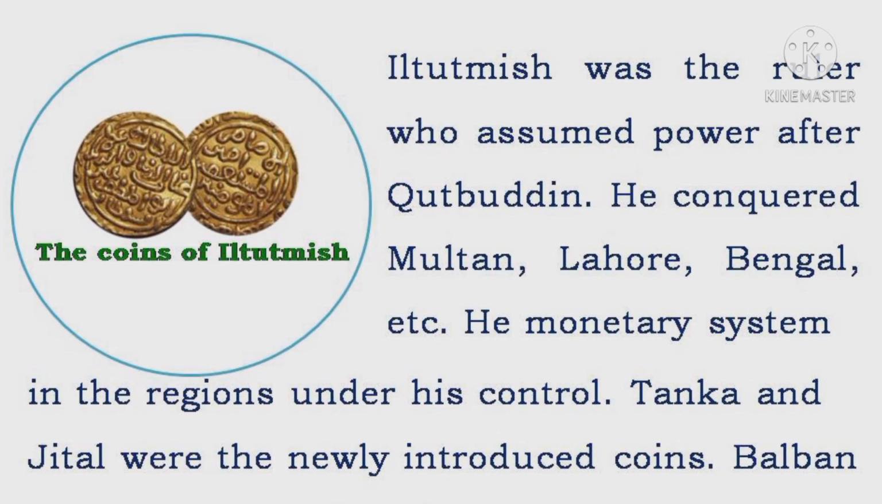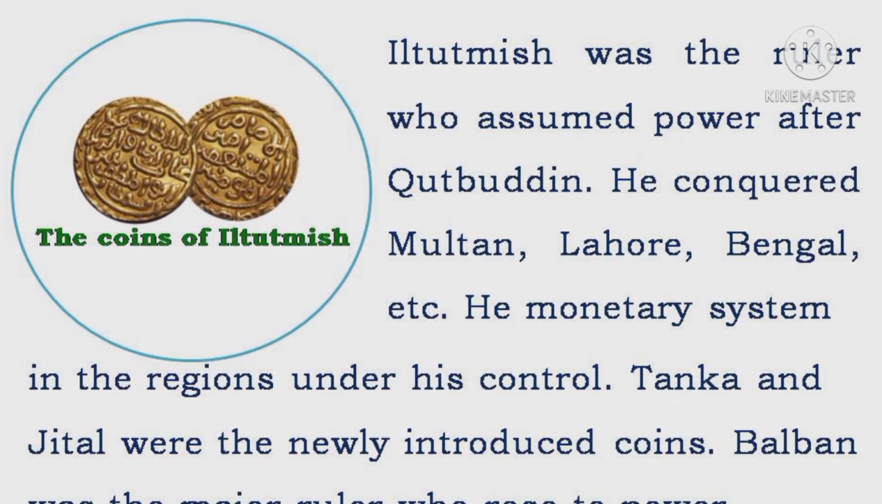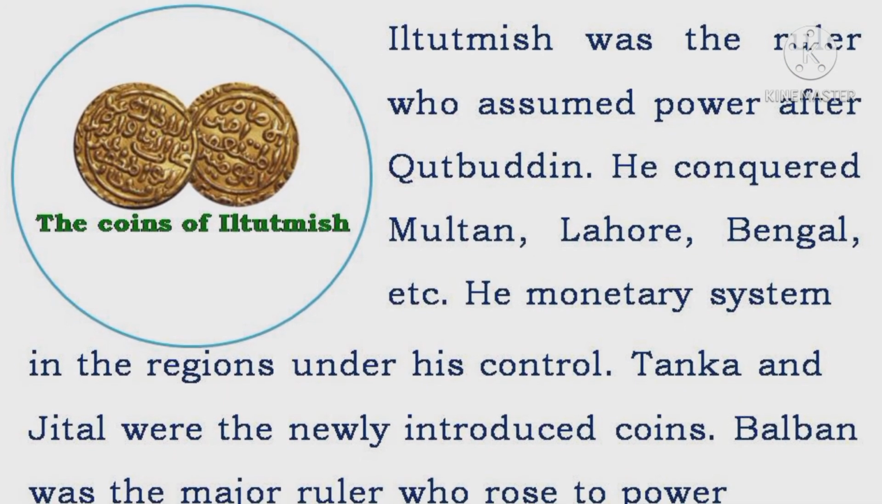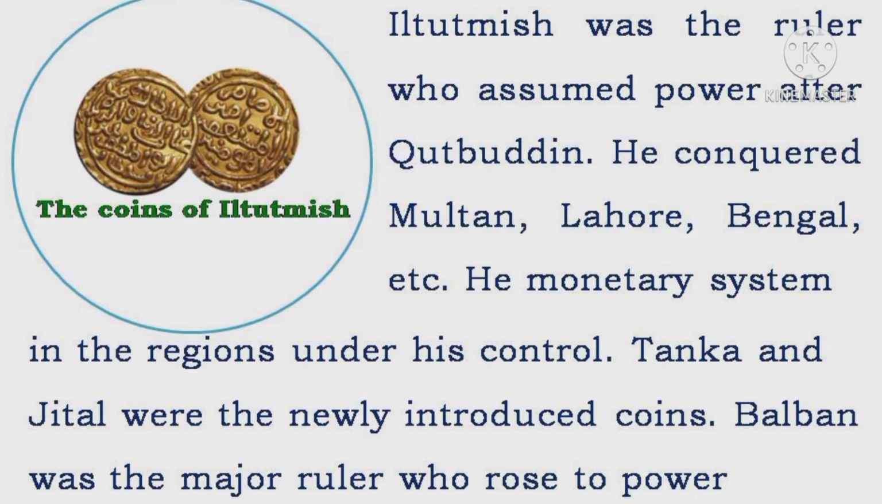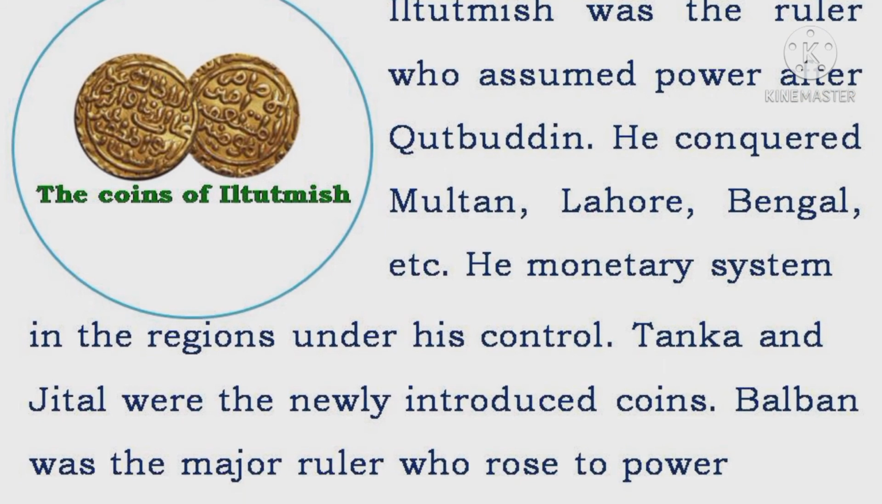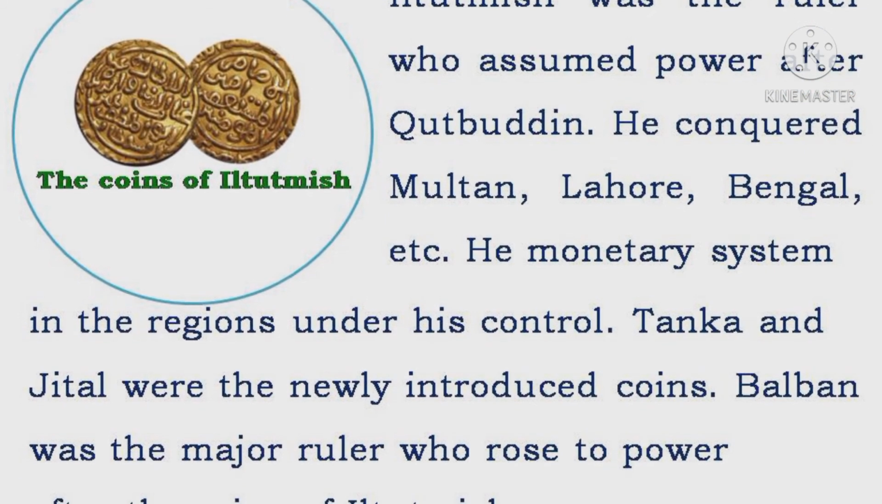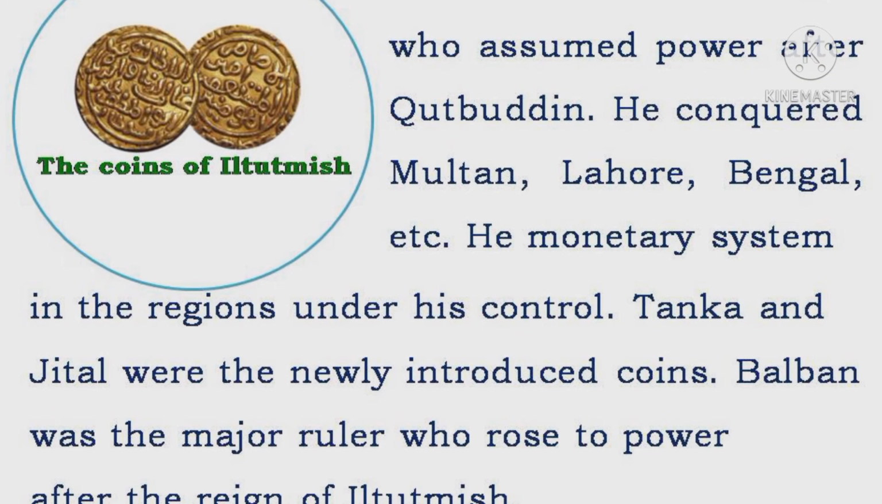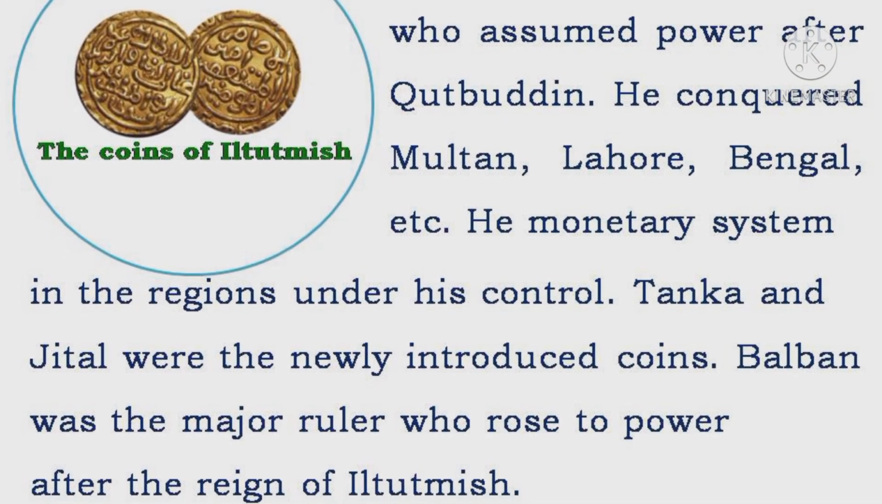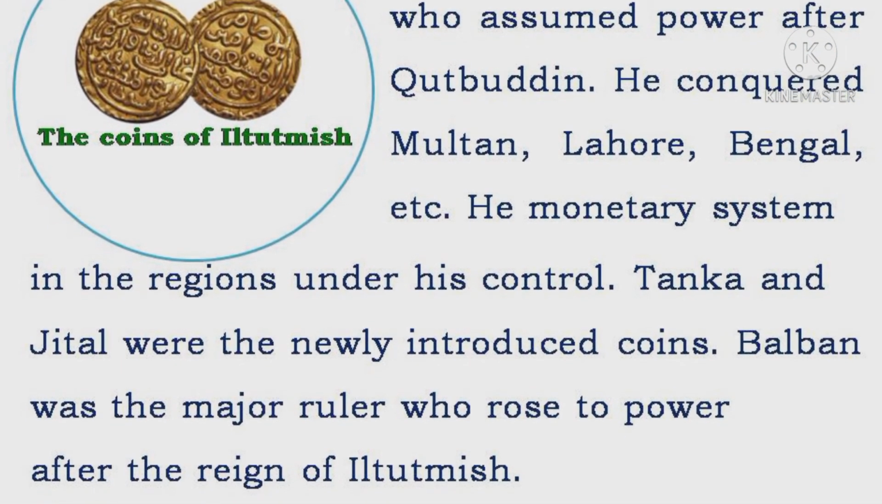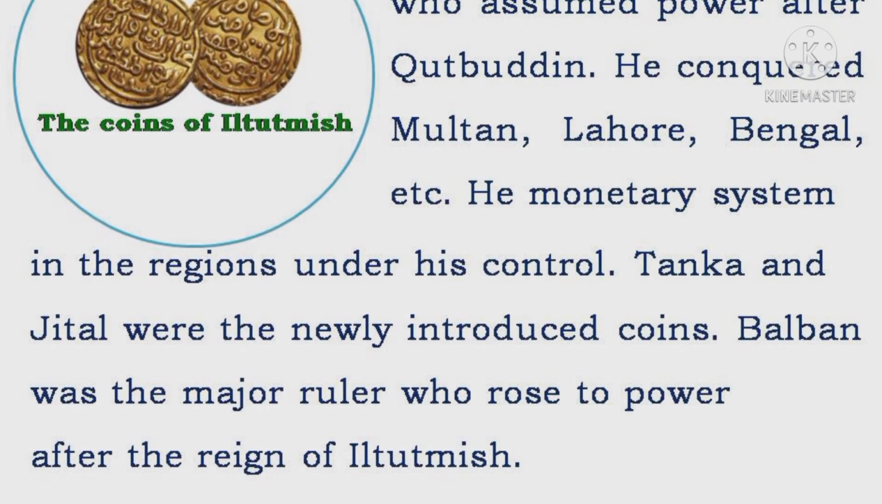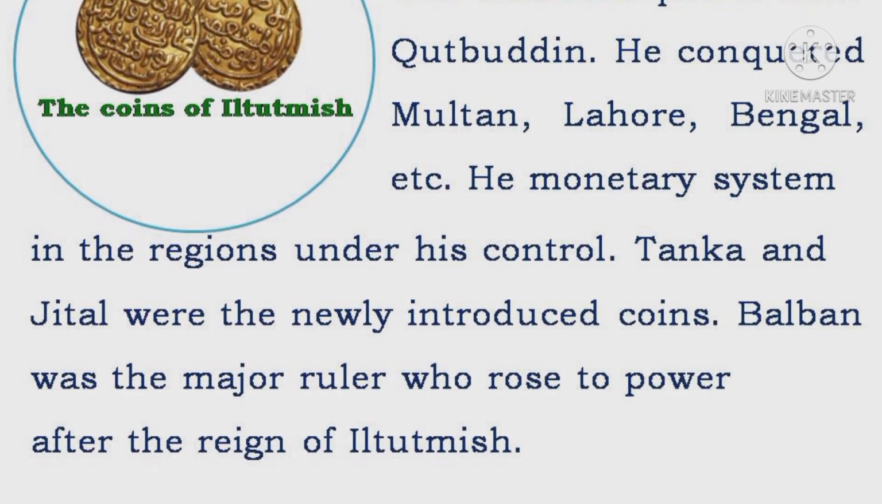Iltutmish was the ruler who assumed power after Qutbuddin. He conquered Multan, Lahore, Bengal and others. He introduced a uniform monetary system in the regions under his control. Tanka and Jittal were the newly introduced coins. Balban was the major ruler who rose to power after the reign of Iltutmish.